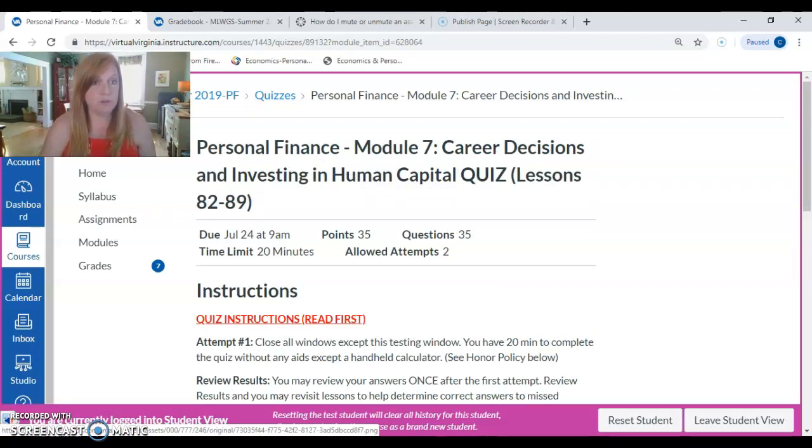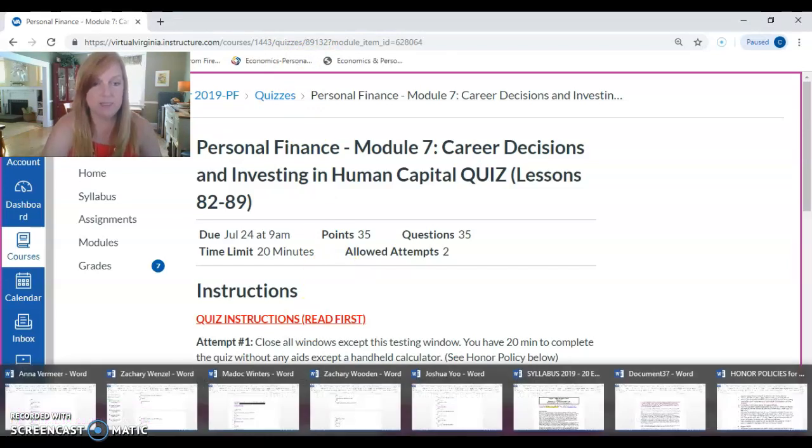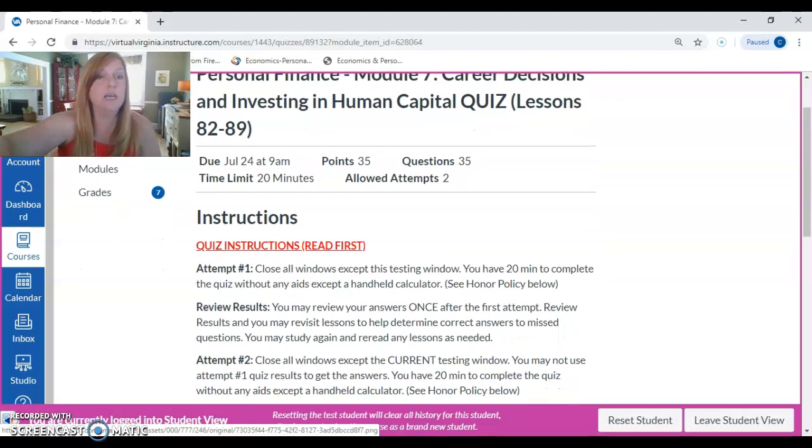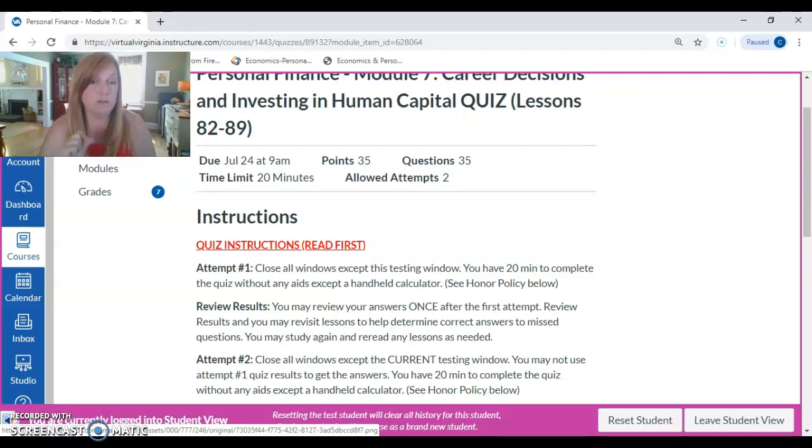Now just remember before you start, obviously for me, I have all sorts of tabs open, so I need to close all of those out. You need to come down here, whatever you have open. You will need to close everything on your computer except for this window that you are taking this quiz in. Realize that I can see what you click on, what time you answered a question, when you viewed a question, and if you leave the window or click on another tab. There are a lot of things that I can see here, and it is going to be an honor violation if you leave the testing window during the quiz.